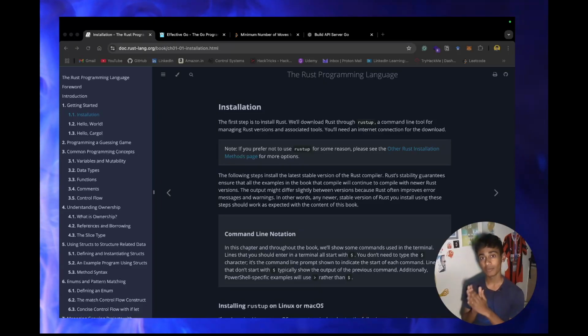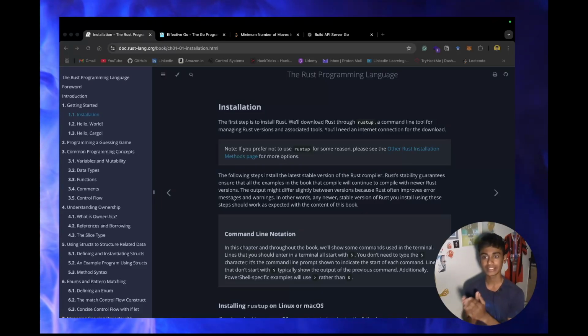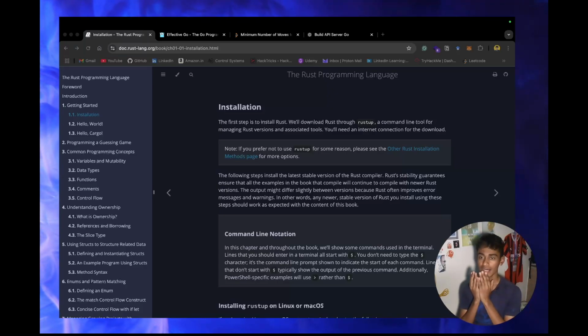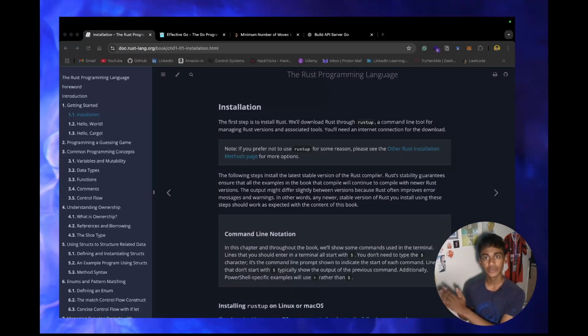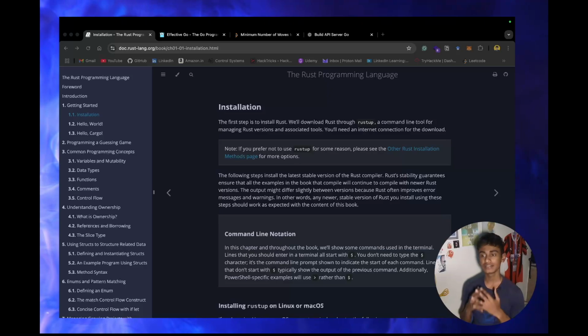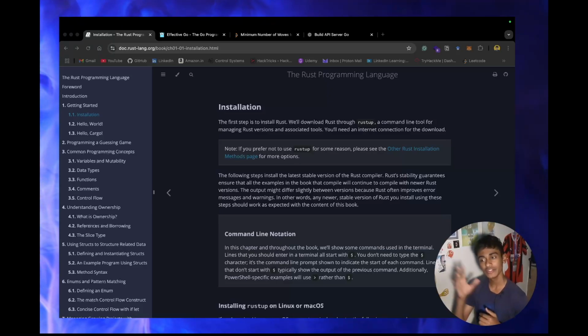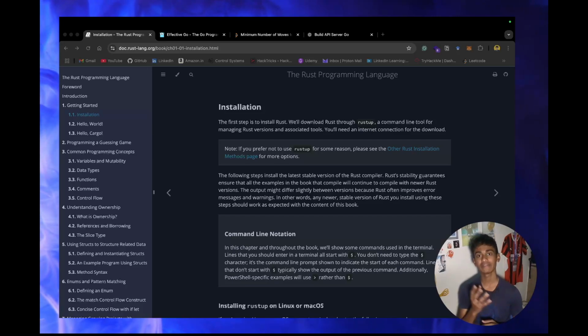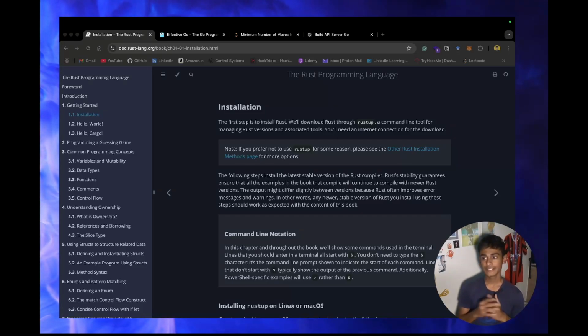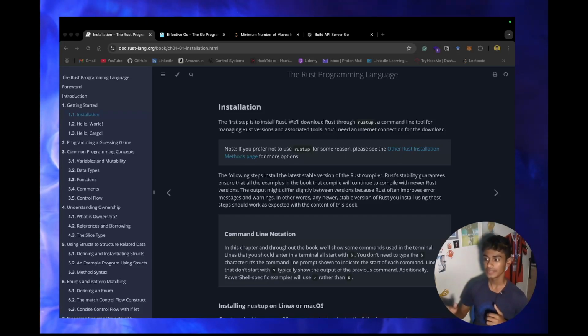But the problem is there are a few parts, and the syntaxes and the way you write the code is different in different languages. So it is important for you to understand those nitty-gritty things about those languages and use your prior experience with other languages to work on the project. So this is something that I am going to address in this video.